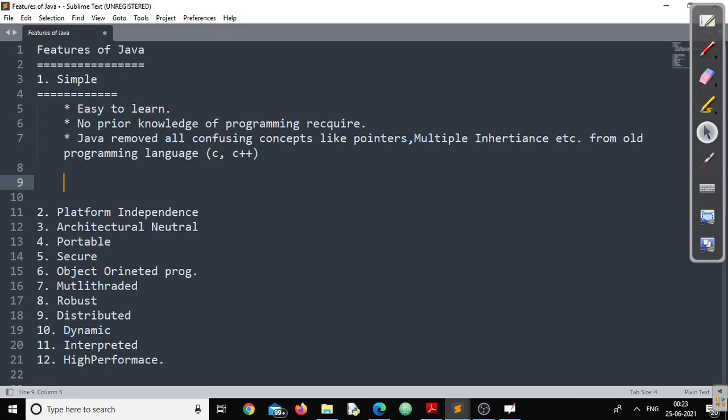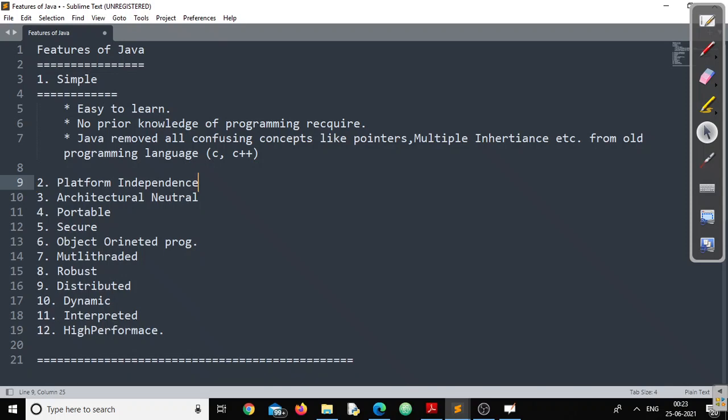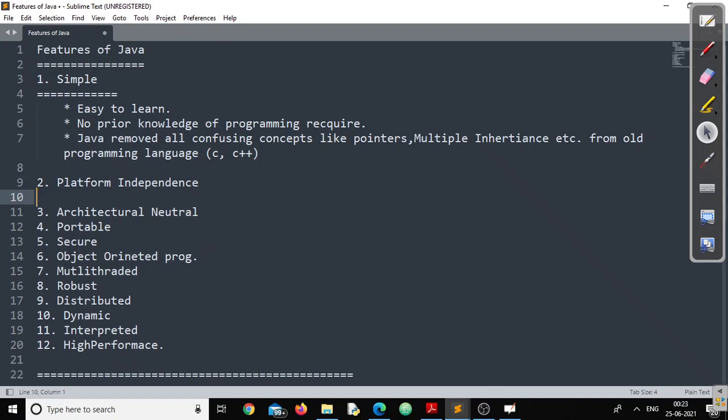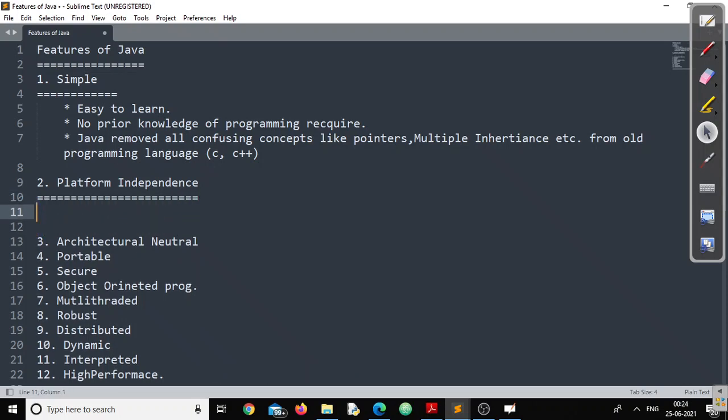It is simple to learn, and not only simple to learn, easy to write code also. Writing code in Java is not a very big deal. The only thing is you should understand the grammar, the basic rules of writing a program. As I told you, to learn Java, no prior programming knowledge is required. You can start your career from Java and go up to a tremendous IT career. Java is not dependent on any other programming language. So this is why we can call Java a simple language.